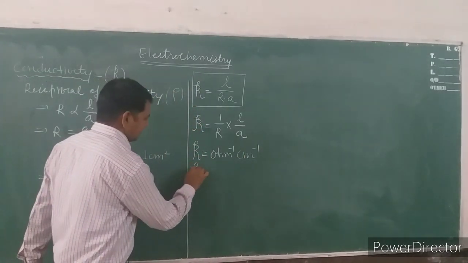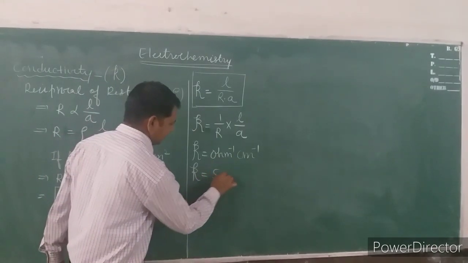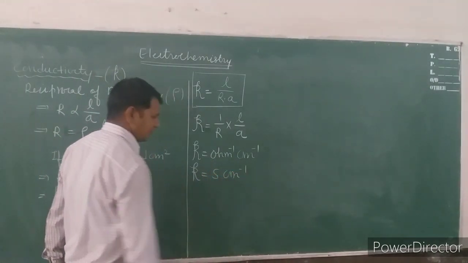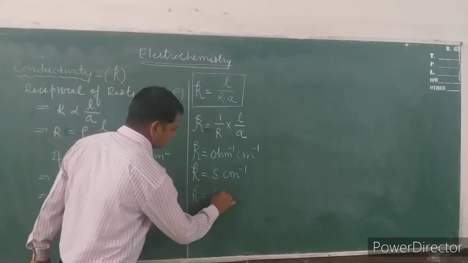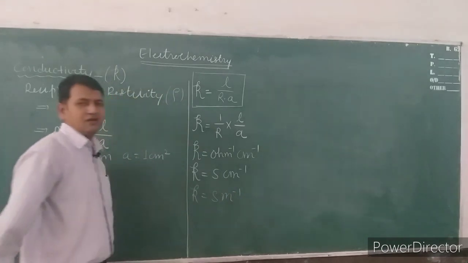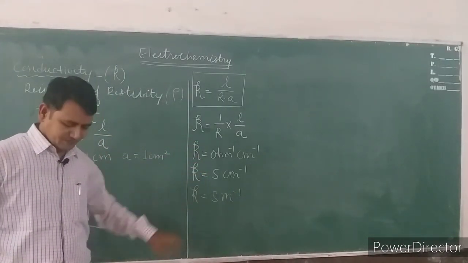In SI terms, ohm inverse is known as Siemens, so it will be here Siemens centimeter inverse. Further, in the MKS system, it will be here Siemens meter inverse. So this is the unit of conductivity.